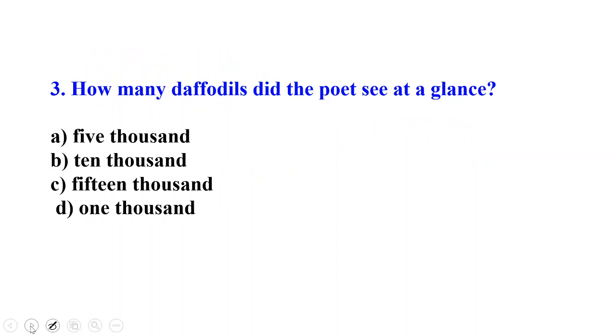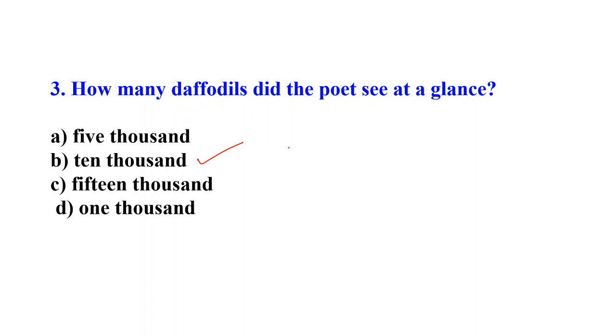The third MCQ. How many daffodils did the poet see at a glance? 5,000, 10,000, 15,000, 1,000. In the poem itself it is given. The answer is 10,000.